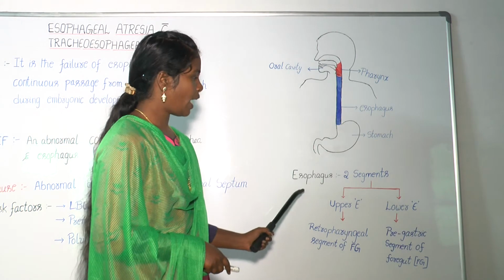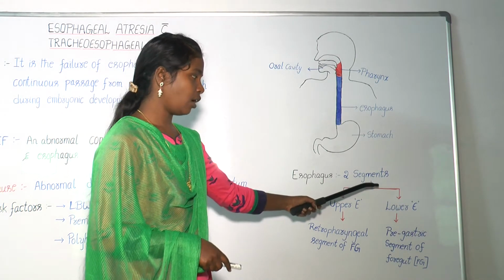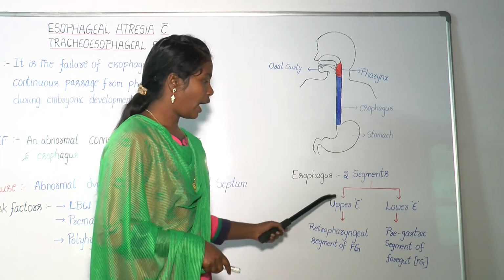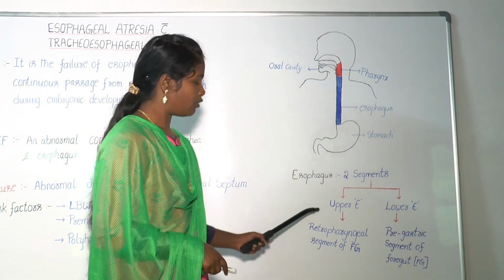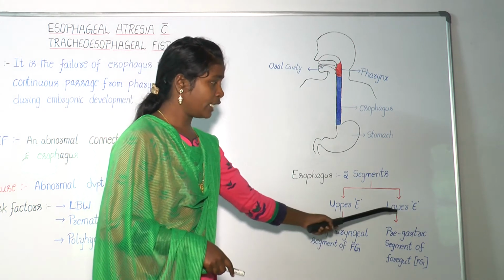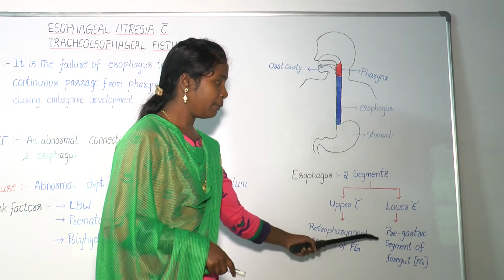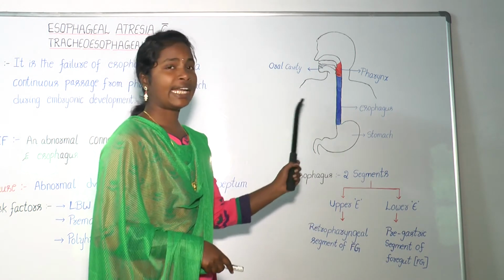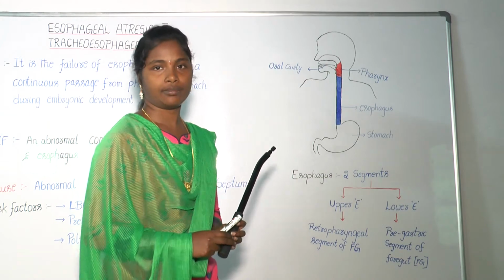Normally, the esophagus has two segments called the upper esophagus and the lower esophagus. The upper esophagus develops from the retropharyngeal segment of the foregut and the lower esophagus develops from the pregastric segment of the foregut. This is all about the anatomy of the esophagus.